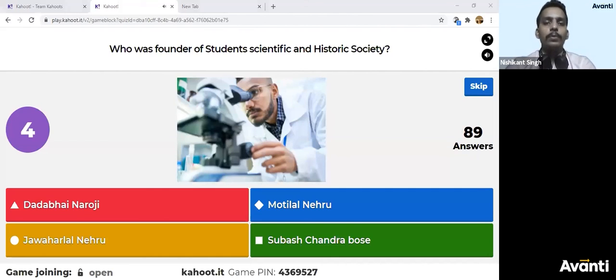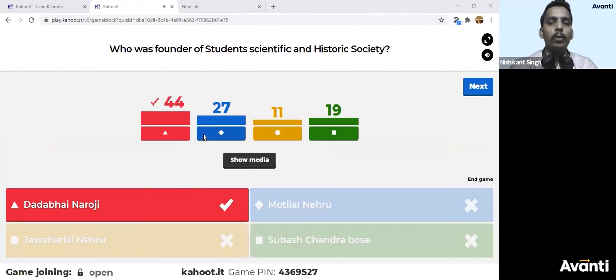If you see the options carefully, you can answer it easily. The correct answer is indeed Dadabhai Naoroji. It cannot be Motilal Nehru and Jawaharlal Nehru. They were nowhere associated with science. Subhash Chandra Bose was involved in fighting World War II, so he was not involved in science. Dadabhai Naoroji was someone who was involved in music, art, science, history, everything. Right? So therefore, Dadabhai Naoroji was the one who established this.